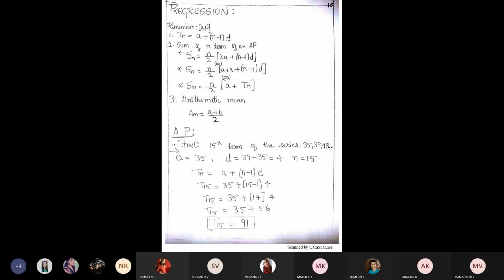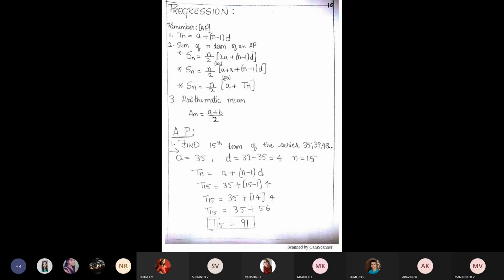Find the 15th term of the series 35, 39, 43, and it just goes on. Find T15.